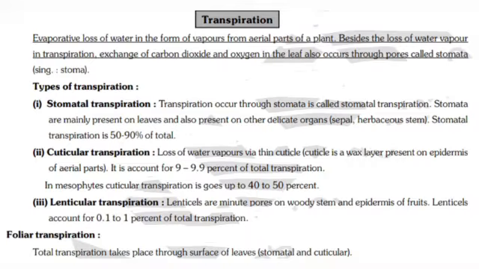Lenticular transpiration: lenticels are minute pores on woody stems and the epidermis of fruits. Lenticels account for 0.1 to 1% of total transpiration. Foliar transpiration: total transpiration that takes place through the surface of the leaf, through stomata or cuticle, is called foliar transpiration.